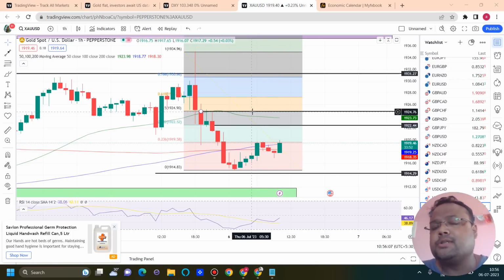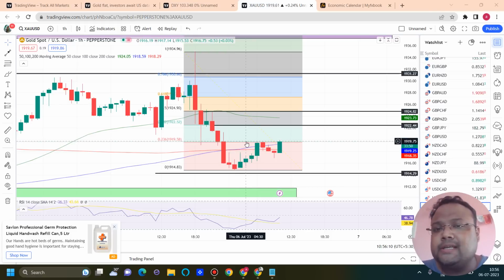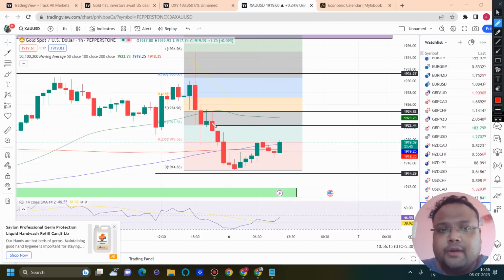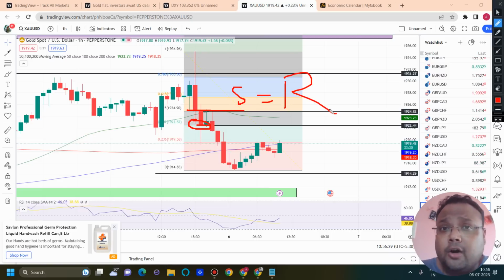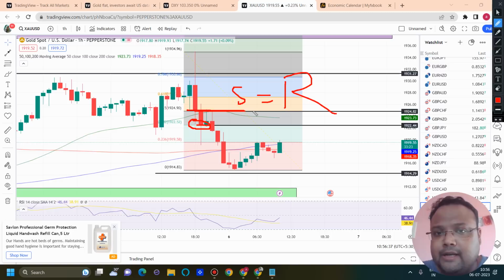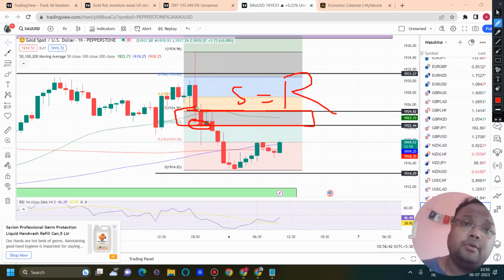So it was a trade of almost 30 pips. FIBO 23.6 has worked once, so you can definitely expect that FIBO 38.2 will also work, isn't it? We also can see that previously there was some minor support around this area. As a result, the previous support will definitely work as resistance, and along with that we also have FIBO 38.2 as well as the FIBO 50% retracement level. This is a good resistance zone on the chart of gold for day traders before the news.